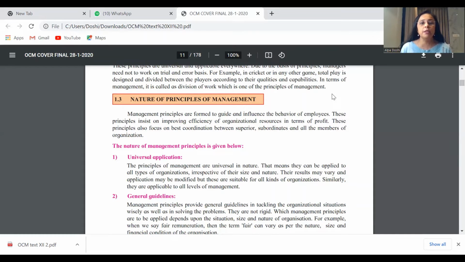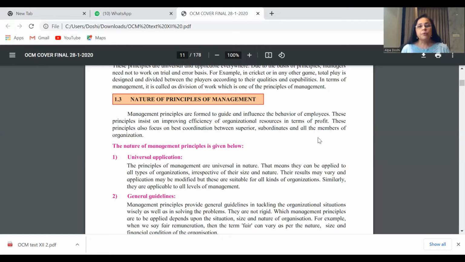For example, we started with the meaning of principles of management, which would include even this paragraph under nature of principles of management, how they guide and influence the behavior of employees, some 4 or 5 lines to explain.